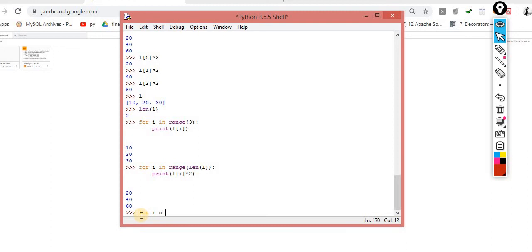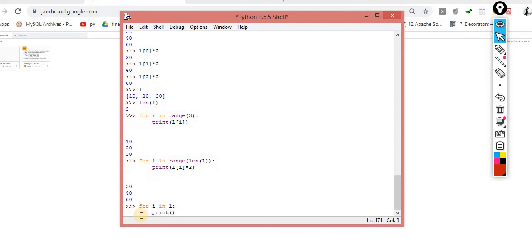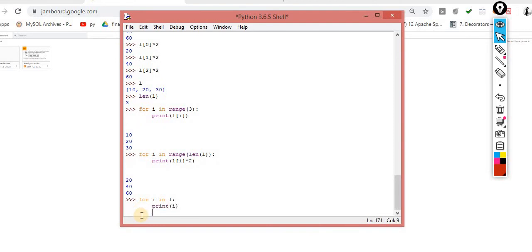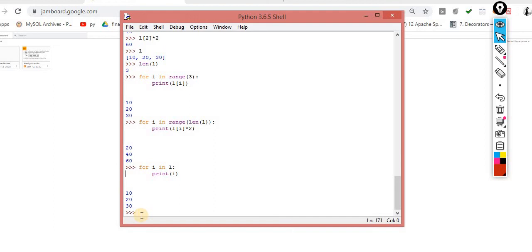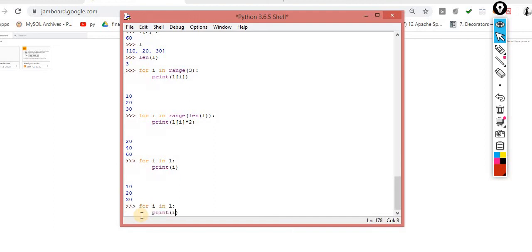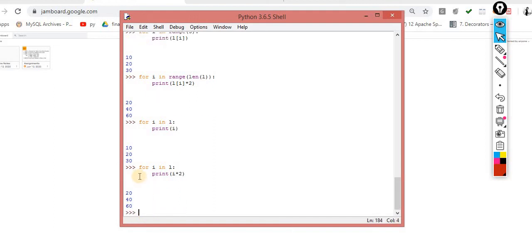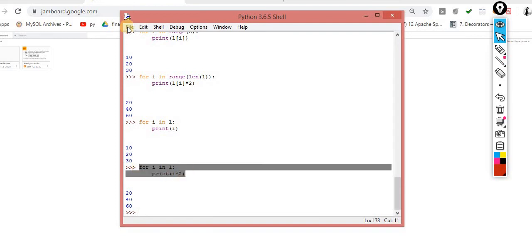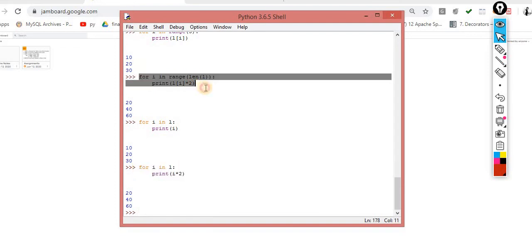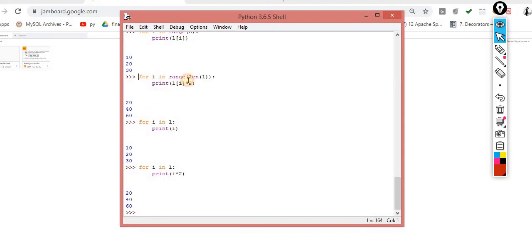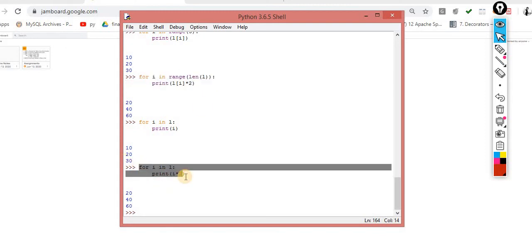This is the second way: for i in simple L, print of i. Sorry, let me do the multiplication. Now you can check it out. This code and this code, the output is exactly the same. There is no difference. Sometimes in some situations we have to perform this code. It depends on the situation, requirement to requirement. In some cases we have to perform this case.